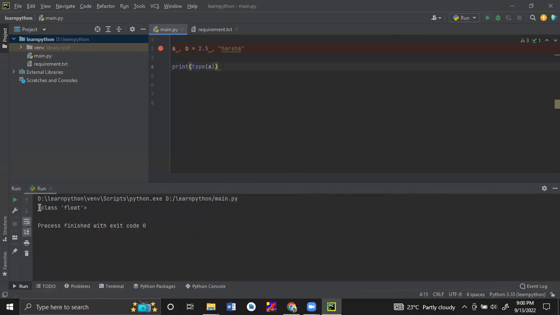So this is class float. You understood? Because we are storing the floating value, that's why this program is giving the output as a float. So this variable type is a float.